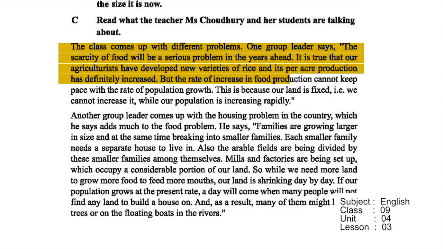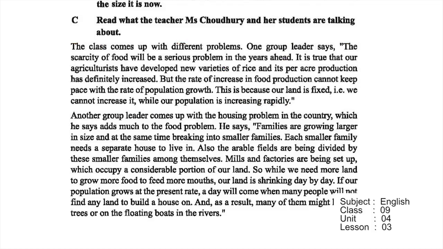But the rate of increase in food production cannot keep pace with the rate of population growth. This is because our land is fixed. We cannot increase it while our population is increasing rapidly. So here the words you need to underline: scarcity, occur, agriculturist, increasing, and rapidly, which we already came to know the meaning of.